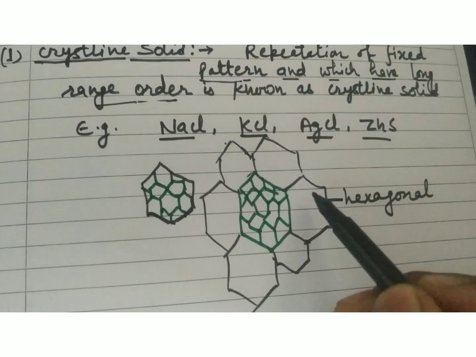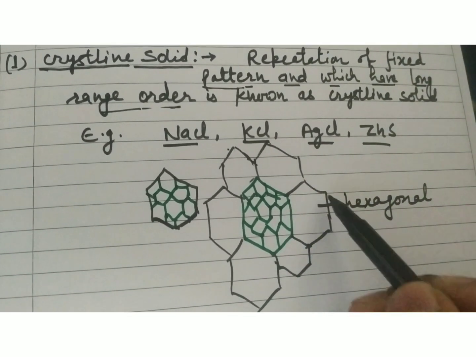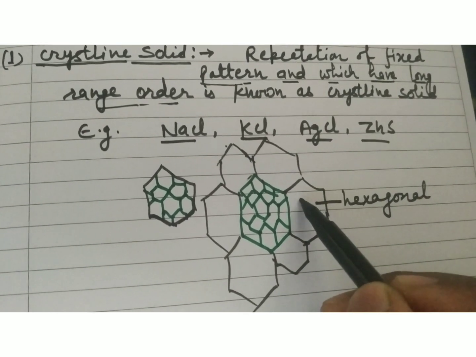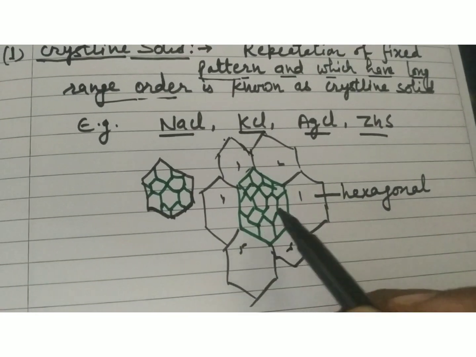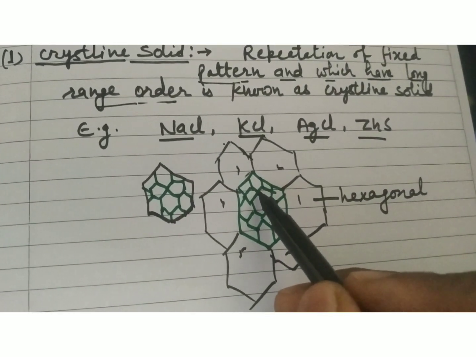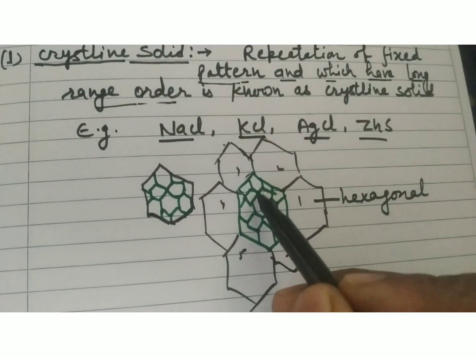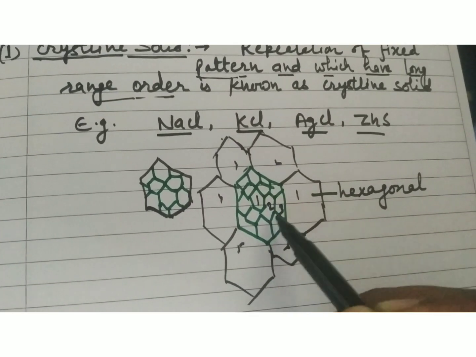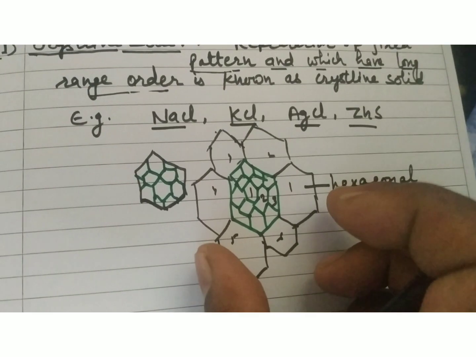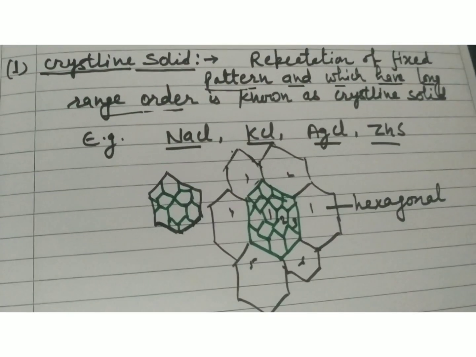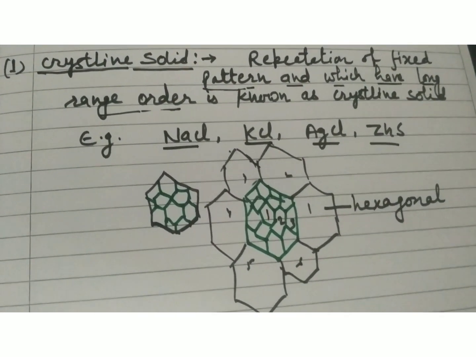Clear? And this hexagonal pattern is repeated a lot of times, counting 1, 2, 3, 4, 5 and 6. And you see the internal pattern of the crystalline solid is this one, 1, 2, 3, all are hexagons. And it has a regular arrangement over a long range. This is an example of crystalline solid.